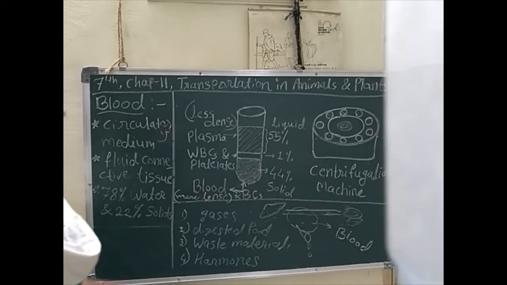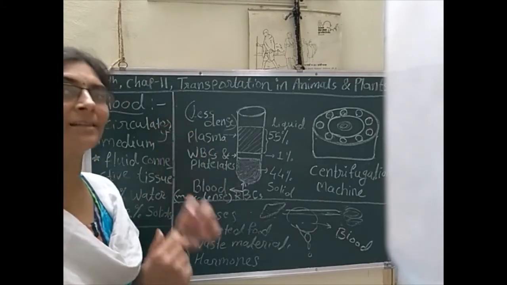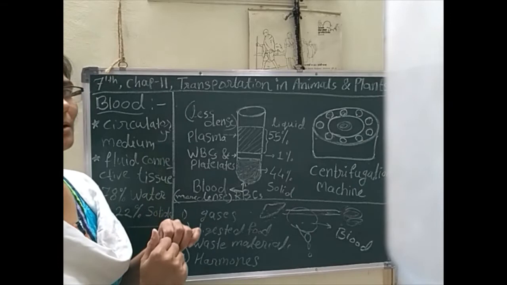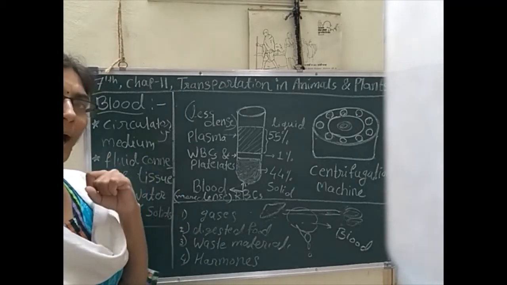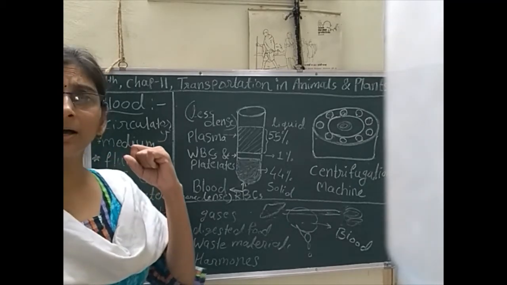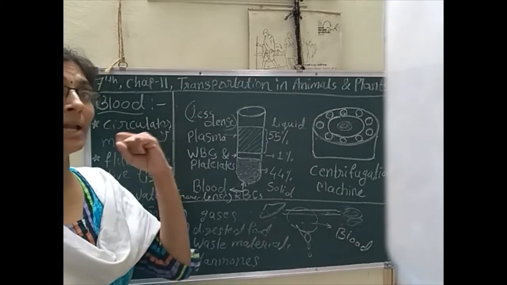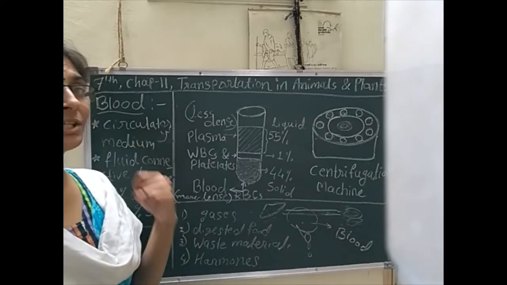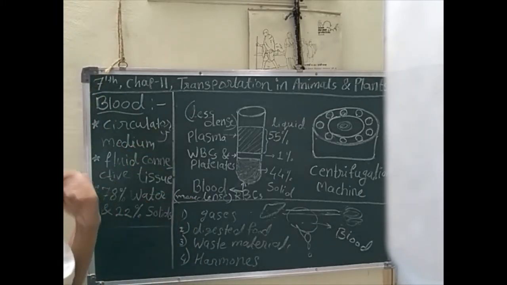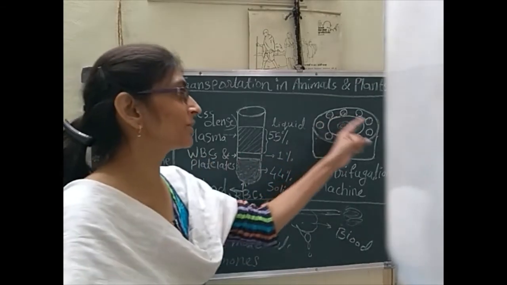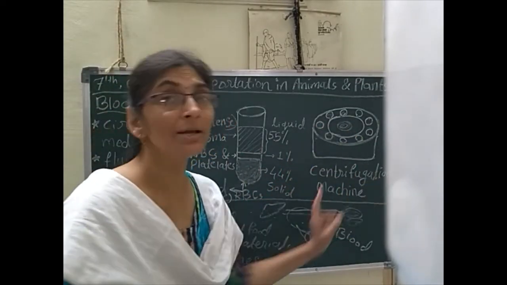Now in detail, what is inside the blood? How can we identify that? If possible, visit any pathology lab. In a pathology lab, you will see one machine, the centrifugation machine.